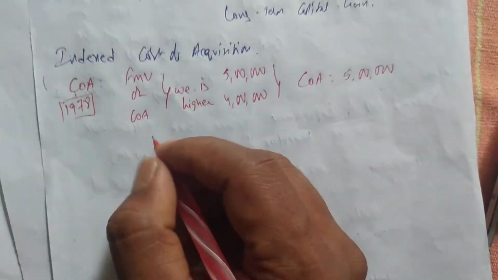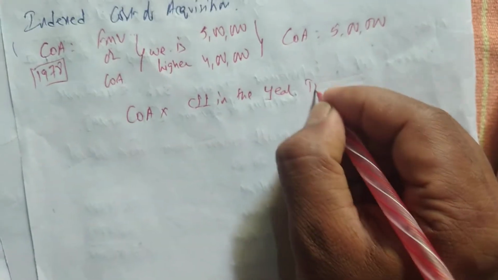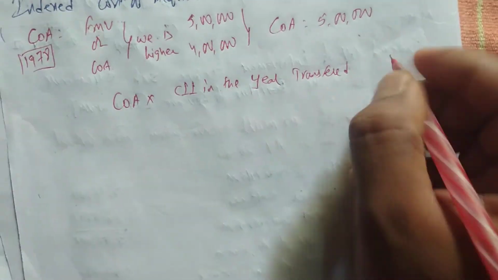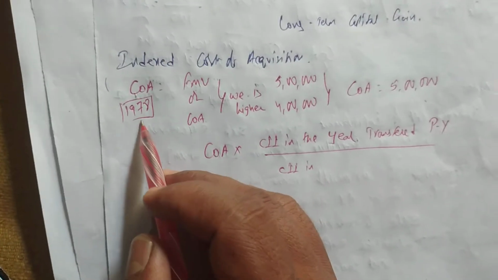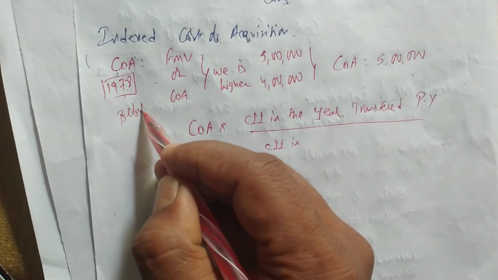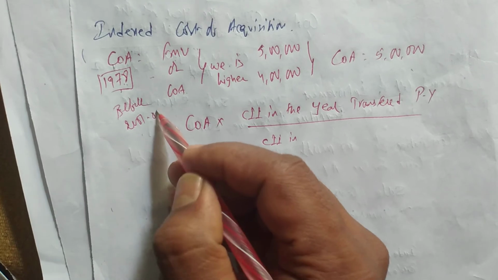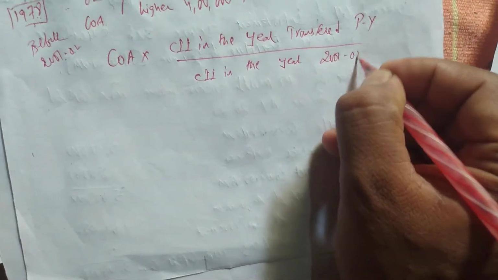What is the formula? COA into CII in the year of transfer, and we know transfer is always the previous year, divided by CII in the year of purchase. We should not write the 1978 index. Why? Because it is before 2001-02. Whenever it is before 2001-02, you have to write CII of 2001-02, which is 100.